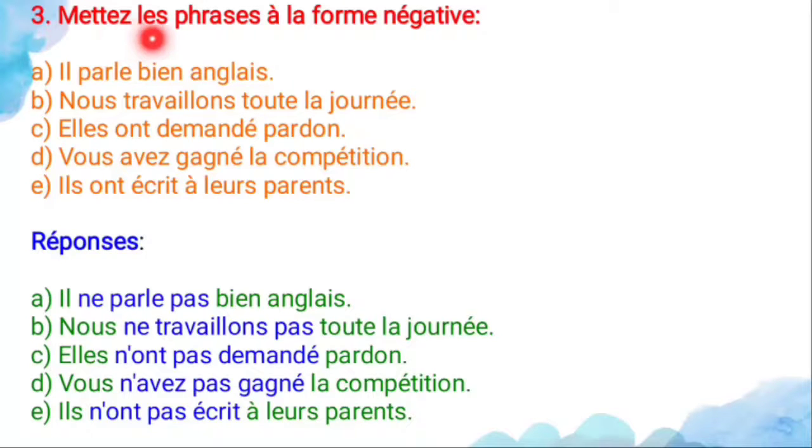And see the third one, mettez la phrase à la forme négative. So put the sentence in negative form. And see the first one, il parle bien anglais. So it means he speaks English well. So the sentence is what? Present tense only. For that, what is the formation? Before the verb you have to use what? Ne. After the verb you have to use what? Pas. So the answer is what? Il ne parle pas bien anglais. So he did not speak English well.